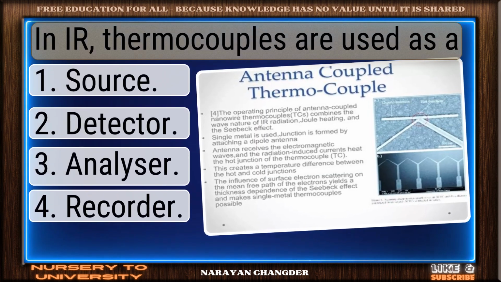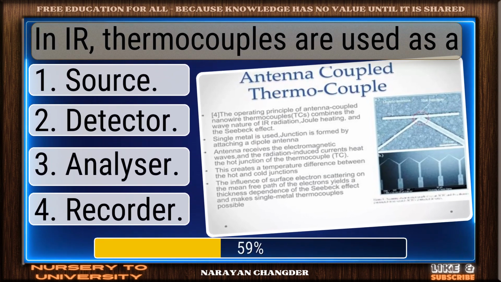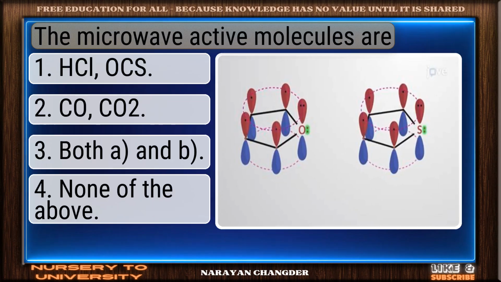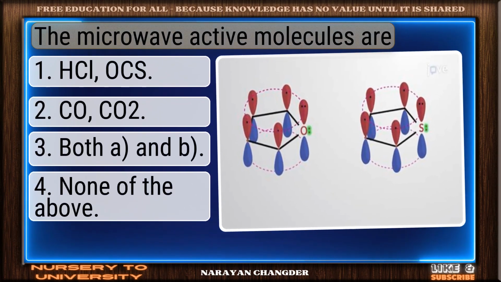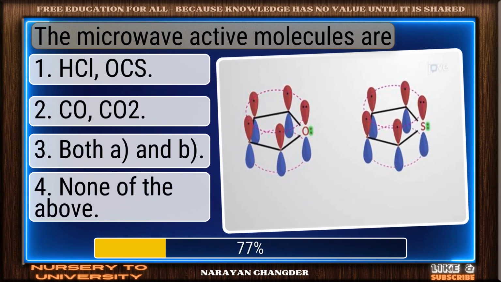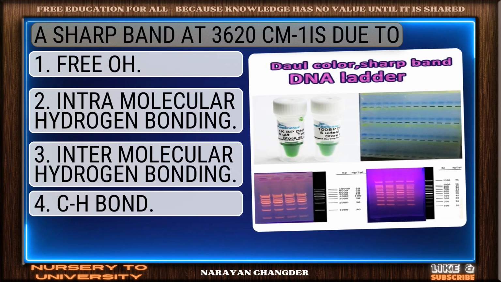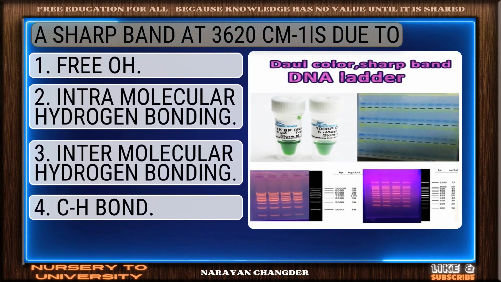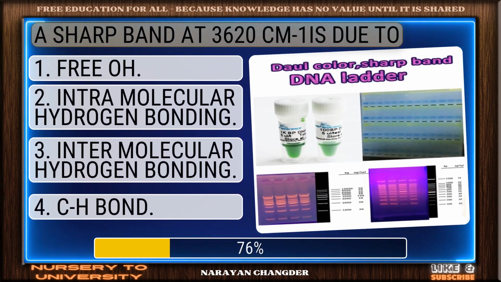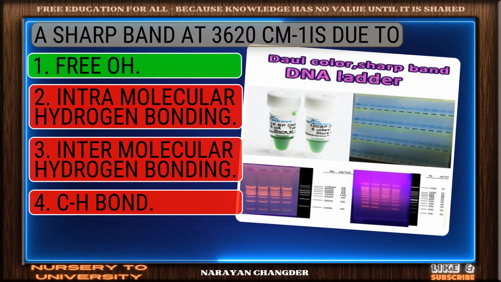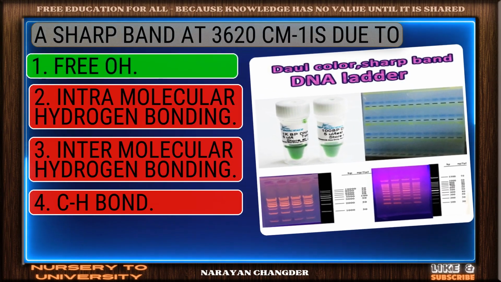Thermocouples are used as a? Right choice. Detector is the best answer. The microwave active molecules are? Bravo. Both A and B is the answer. A sharp band at 3060 cm-1 was due to. Nice selection. Free OH is the correct and valid answer.